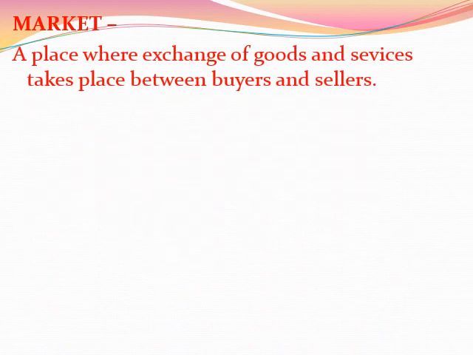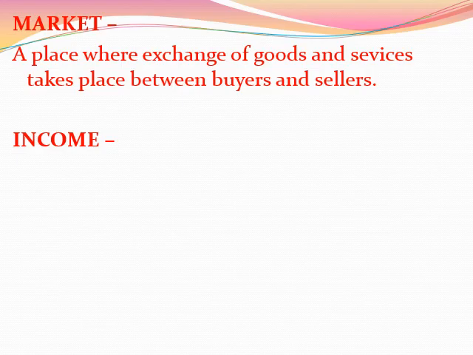The next is market. Now what is the market? Market is a place where exchange of goods and services takes place between buyers and sellers. We all go to a market and we all know that there are lots and lots of buyers and so many people in the market to buy those commodities. So market is just a place, an area where buyers and sellers exchange goods and services.